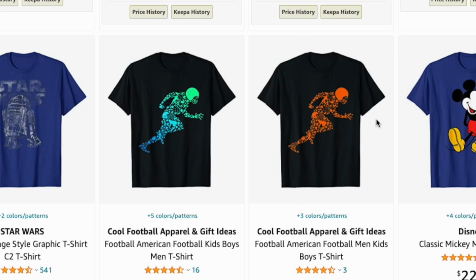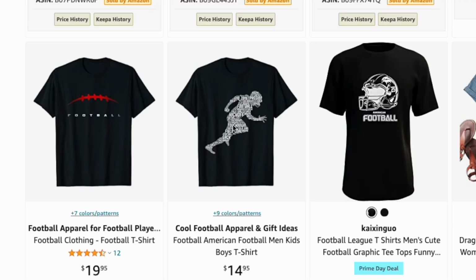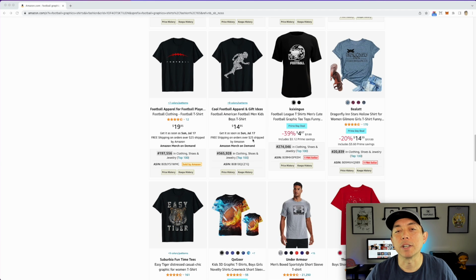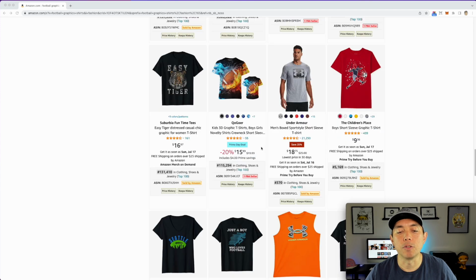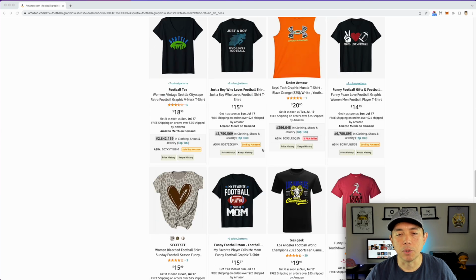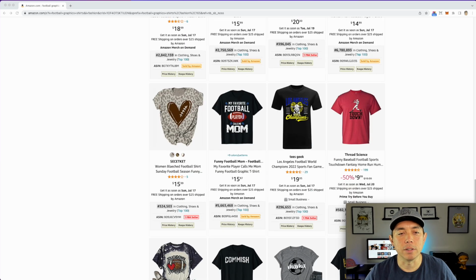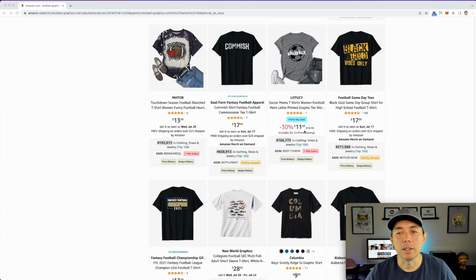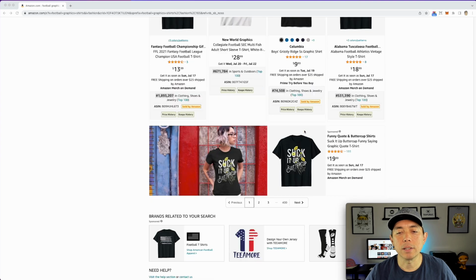So a football player using different icons and things of football. You can see it here, a football player with different words. So think of different graphics that you can make for football. Let me see if there's any more down here. Peace, love, and football. I know those are words there, but this part is the graphics. You can see here just a kind of football heart, right? And things like that. So lots of different graphics.